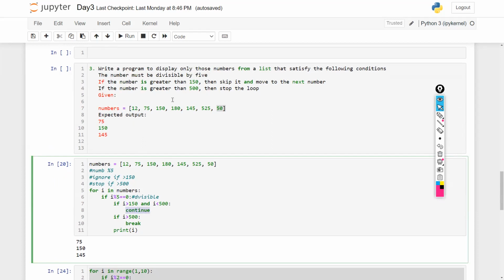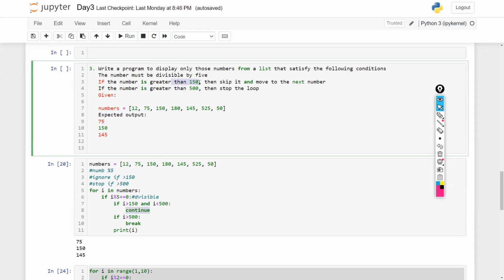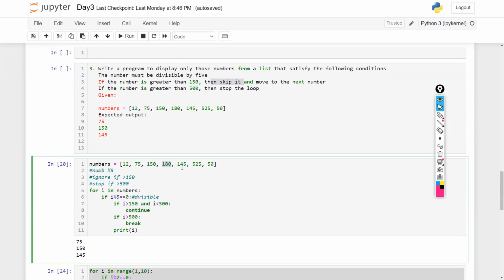So I do not want that. If it is greater than 150, I want to just skip it. I don't want to break my loop. After 150, I need to check 180 also. I need to check 145 also. But after 500, I do not want to check anything. So I have said if the value is between this, then continue. If the value is greater than 500, then do not print anything, just break the loop.